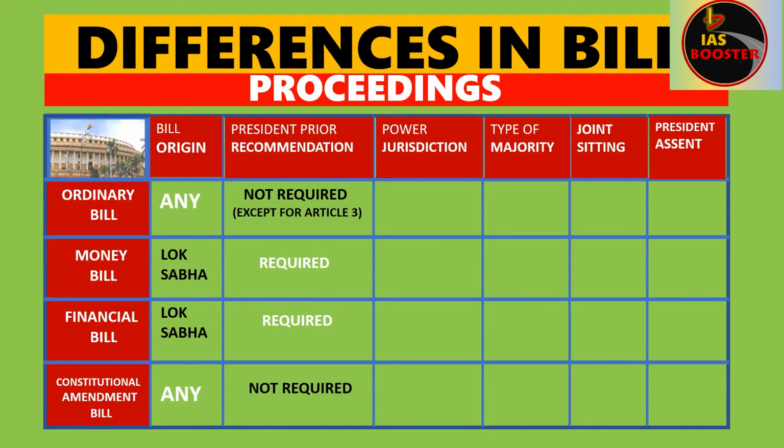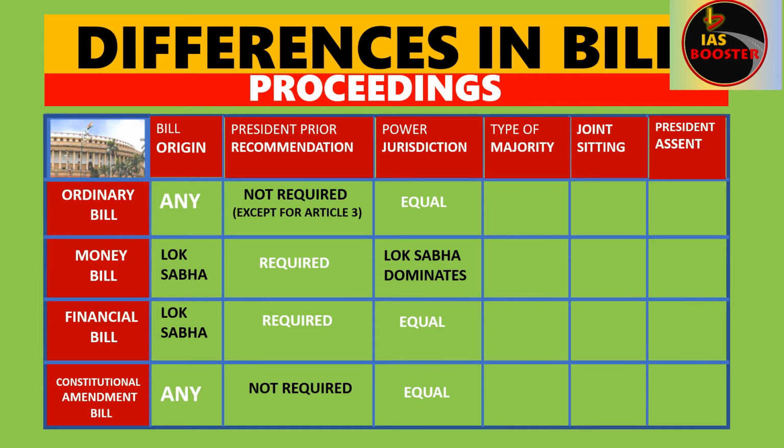Let's go for power jurisdictions. Lok Sabha and Rajya Sabha have equal jurisdictions in ordinary bill, financial bill and constitutional bill. But exceptionally here in money bill, Lok Sabha dominates over Rajya Sabha.